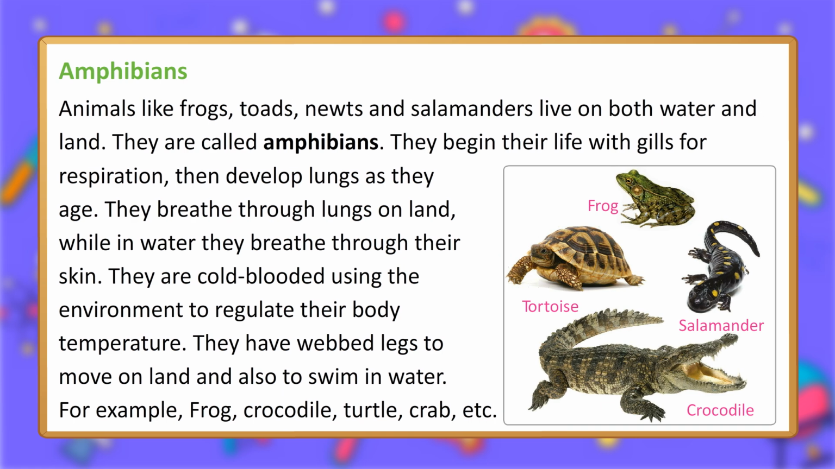Amphibians. Animals like frogs, toads, newts and salamanders live on both water and land. They are called amphibians. They begin their life with gills for respiration, then develop lungs as they age. They breathe through lungs on land, while in water they breathe through their skin. They are cold-blooded, using the environment to regulate their body temperature. They have webbed legs to move on land and also to swim in water. For example, frog, crocodile, turtle, crab, etc. Frog, tortoise, salamander, crocodile.